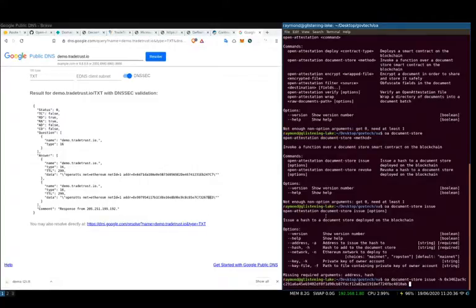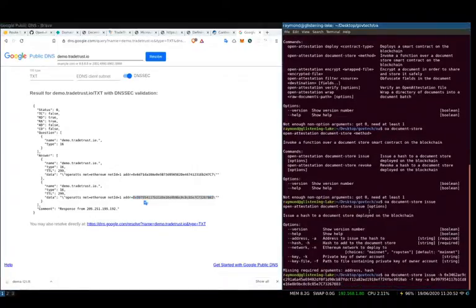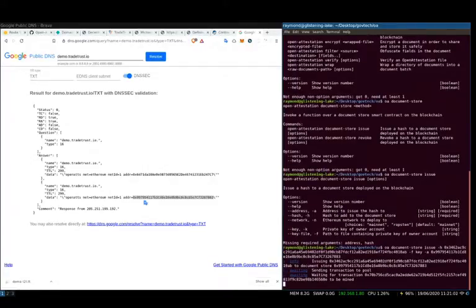After which we need the key file, which is f key. That's the file that I'm using. And also you need the document store address. If not, it doesn't know which document store to issue it to. We actually have it just right here, so paste it in. That should be it. Let's take a look. So it's issuing to this document store already. It's pretty fast. Waiting for the transaction to be mined.